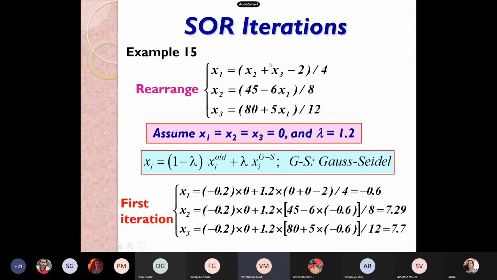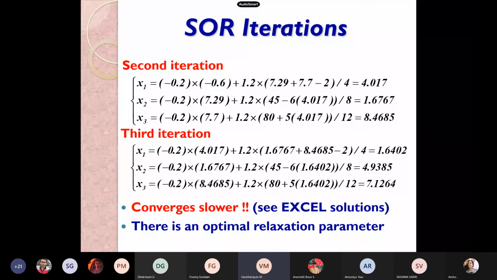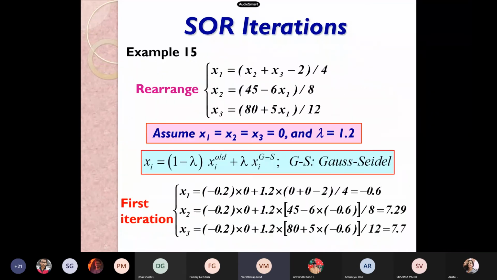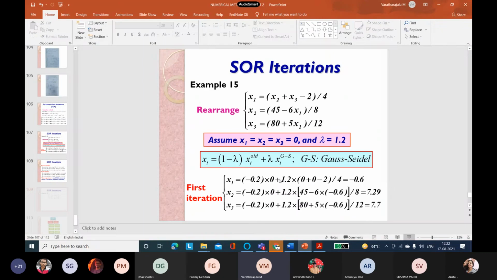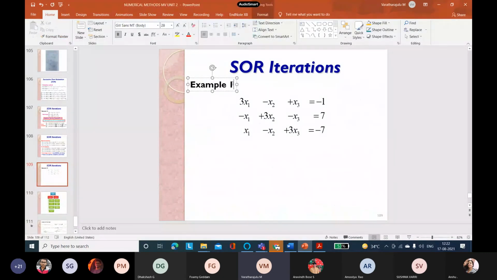See here, the G is denoted as Gauss-Seidel. This is what your result is during the third iteration. Anyway, you tell me the results during the subsequent class. This is your problem number 15. You solve this problem, and this is your problem number 16. Practice this too.